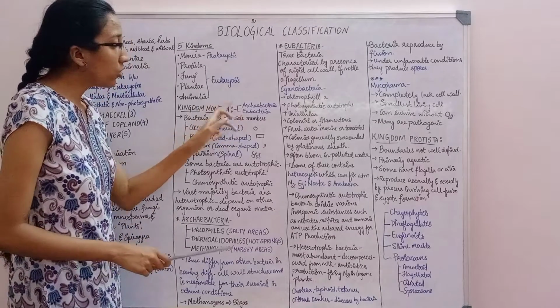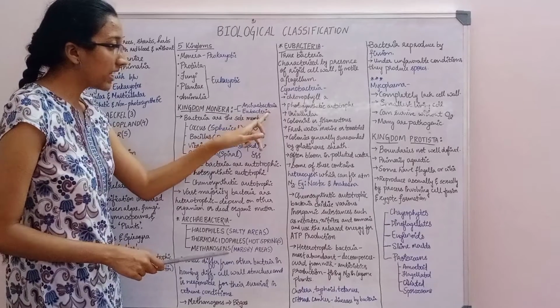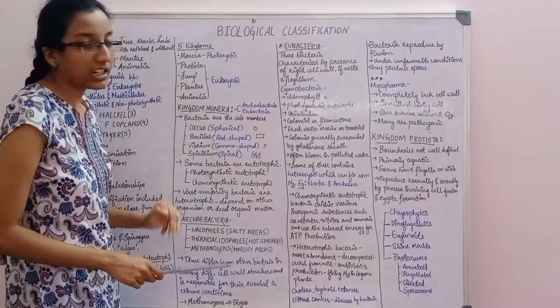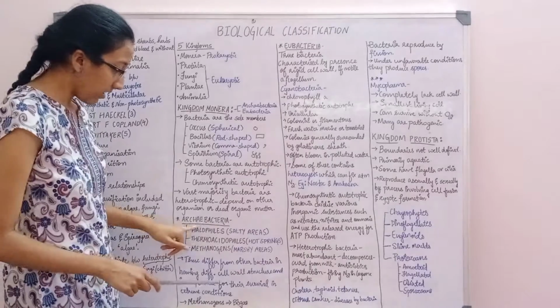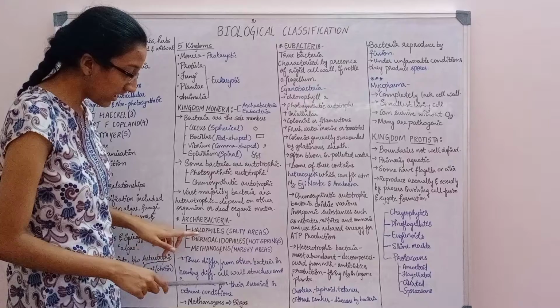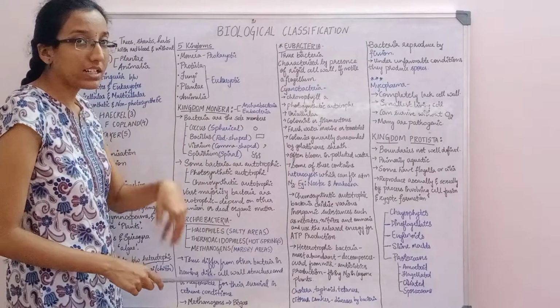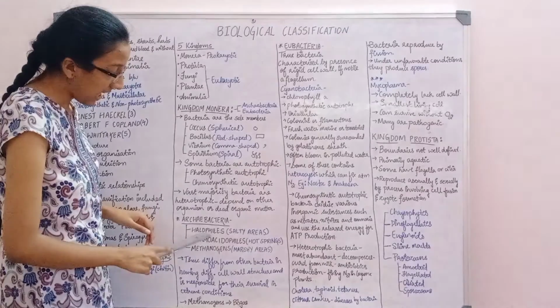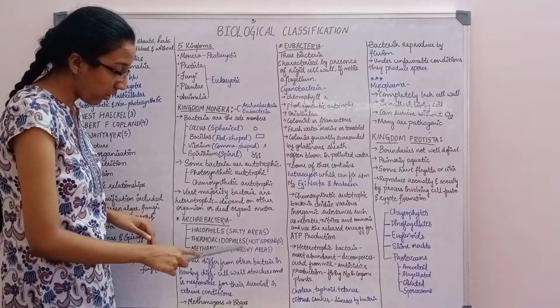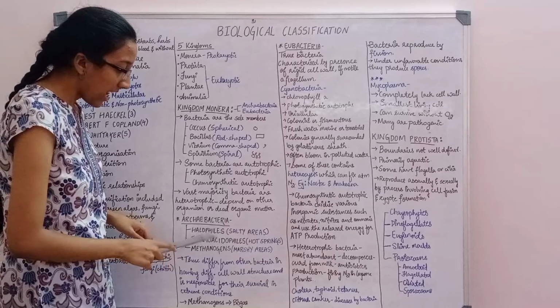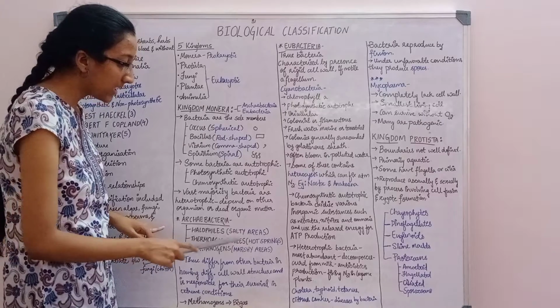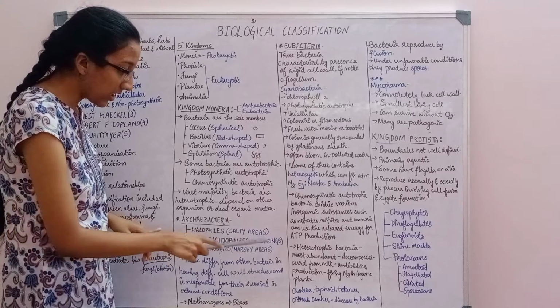Now there are two types, Archaebacteria and Eubacteria, which we will be studying under kingdom Monera. Archaebacteria has three divisions: halophiles, thermoacidophiles and methanogens. Halophiles live in salty areas.